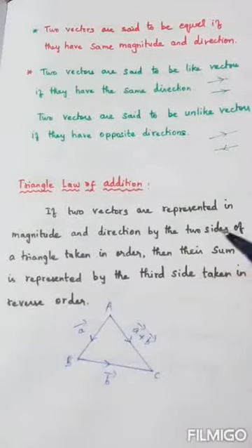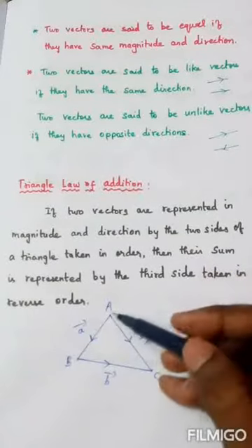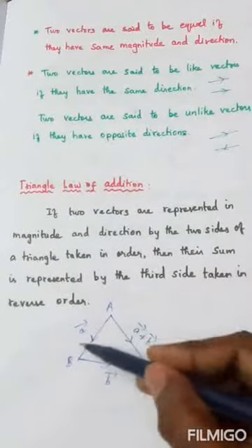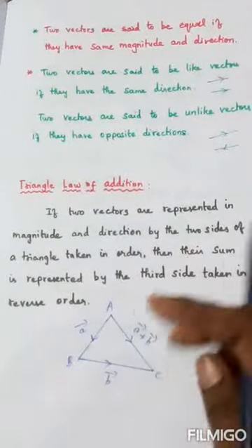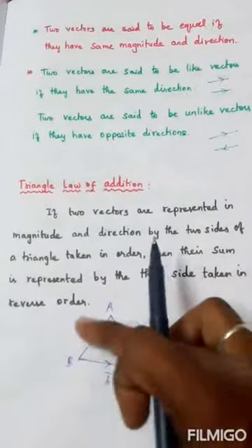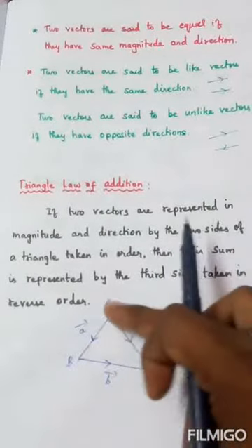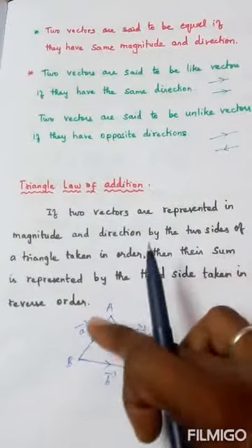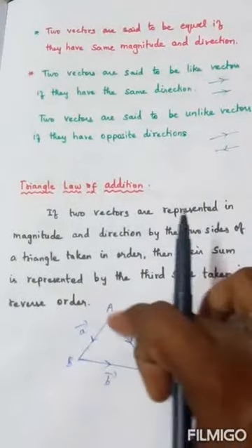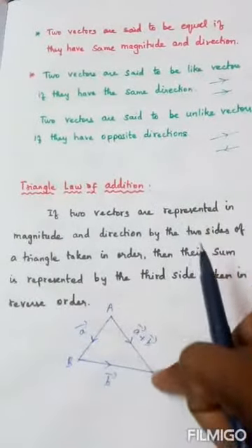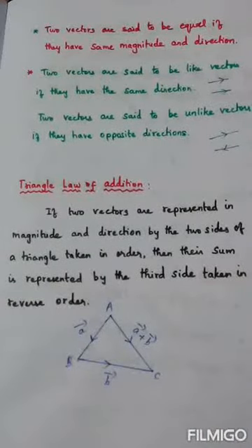So in short, the triangle law of addition says that if two vectors are taken as two sides of a triangle, the third side is the addition of these two, present in the reverse order. This is a, this is b, therefore this will be a plus b, in the opposite direction. This is called the triangle law of addition of vectors.